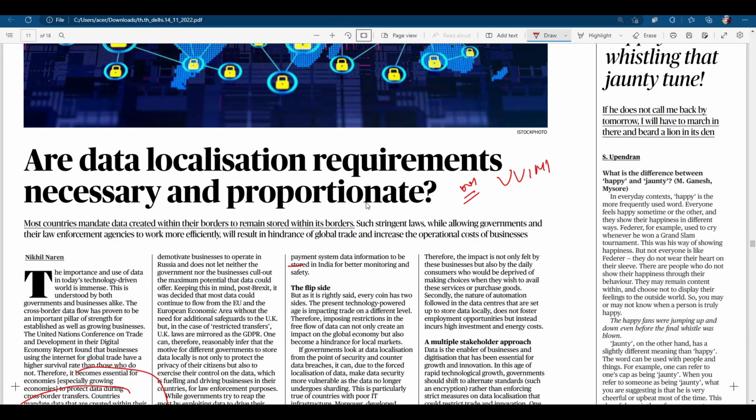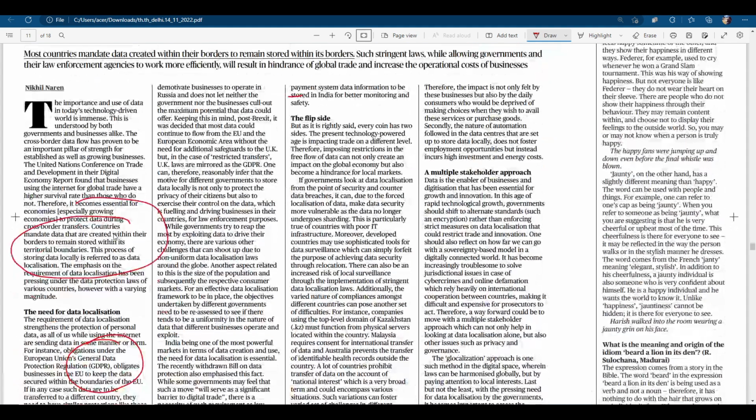a very important article. There was a direct question on data localization in UPSC Prelims 2017. There was also a direct question on the General Data Protection Regulation, the initiative of the European Union, and India's approach, in UPSC Prelims. So you have to read this entire article.